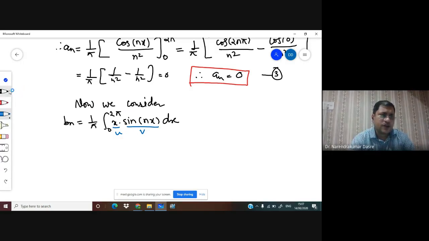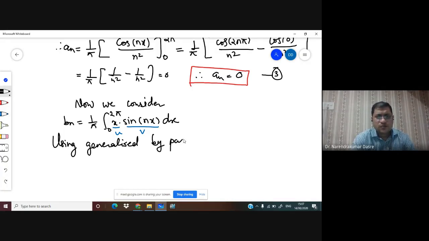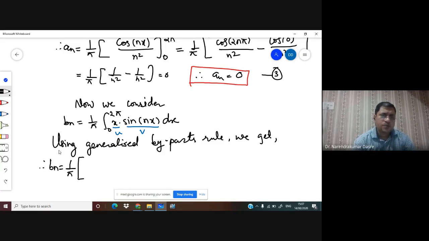Now we know, since sine of 0 is equal to sine of 2n pi is equal to 0, so we have bn is equal to 1 upon pi. This is minus x cos of nx upon n, and this is 0 to 2 pi.